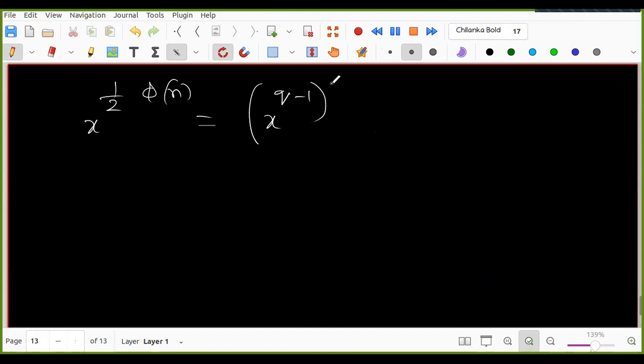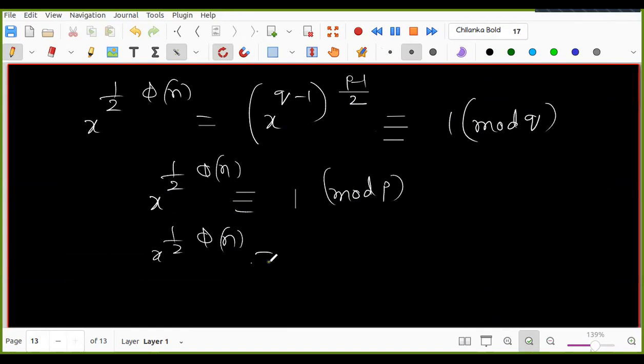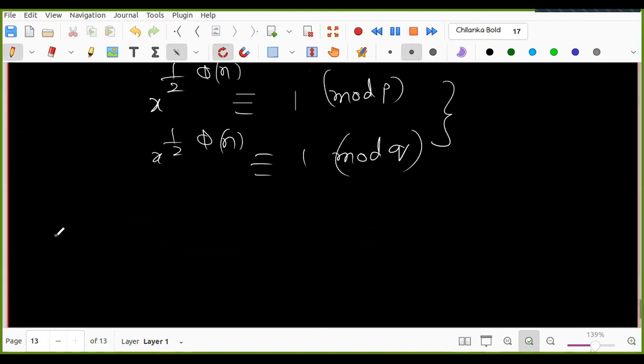x power q minus 1 power p minus 1 by 2, right? So it is equal to 1 modulo q. Now, how do you prove from these? Now you have that x power half phi n is congruent to 1 mod p, and x power half phi n is congruent to 1 mod q. So from these two, how do you prove that x power half phi n is congruent to 1 mod n?